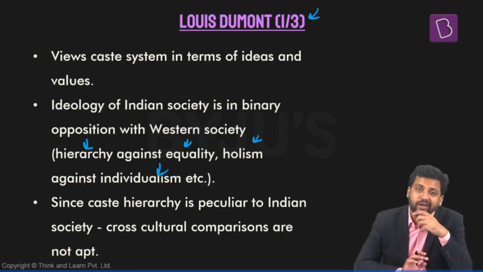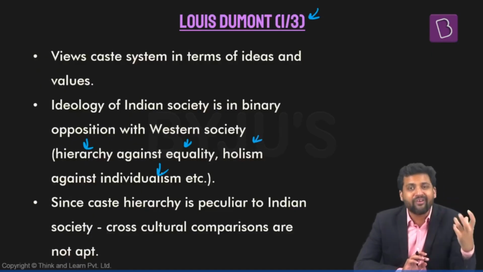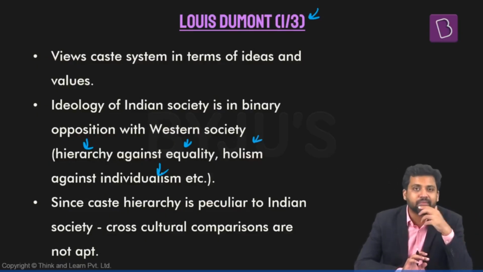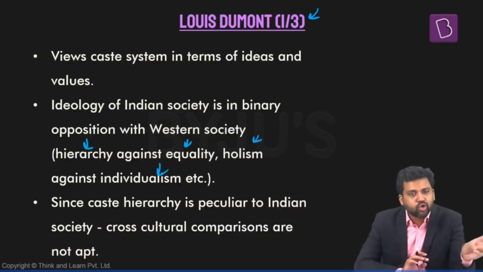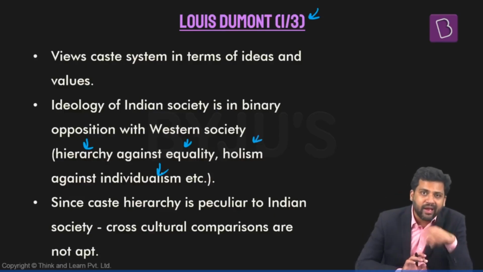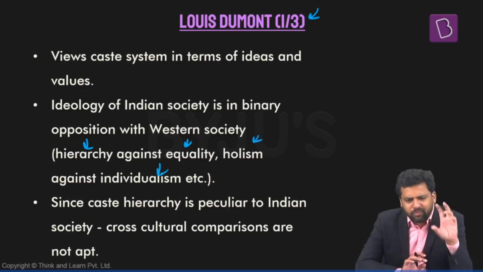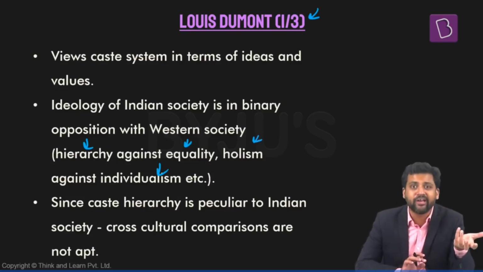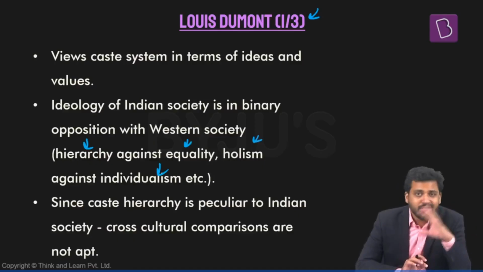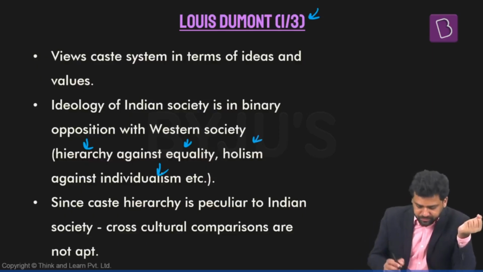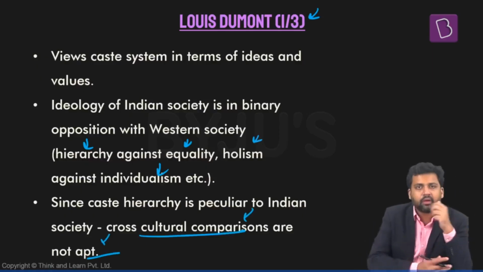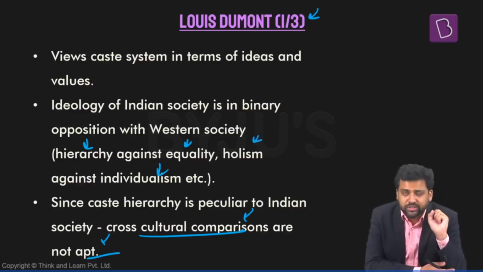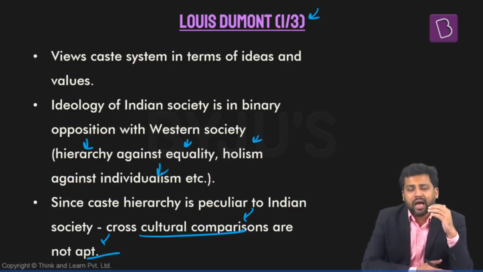So the underlying values are different. What should be valued and what should not be, they are different. Which implies that you should not compare the elements of Indian society on the basis of metrics which are prevalent in Western society. Indian society should be looked at through the lens of Indian society, whatever things are important in it. All of this implies that cross-cultural comparisons might not be apt. So this is what Louis Dumont says. How does he view the caste system?